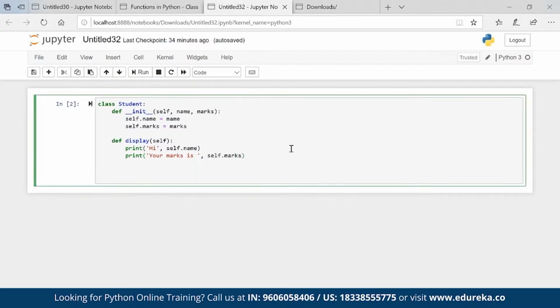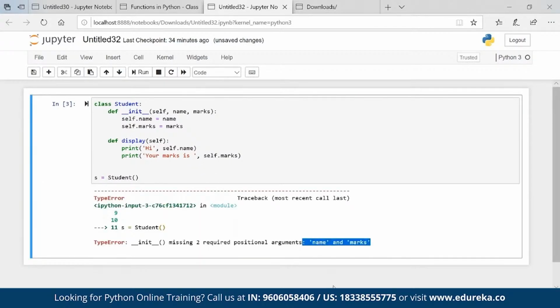Now after this, I created a class called Student. Inside that there is a method. This method is known as the constructor. This method is known as an instance method. So now if I go ahead and create an object from the class and execute, it will throw me an error because it is looking for name and marks. You can have a constructor without parameters, absolutely no issues.